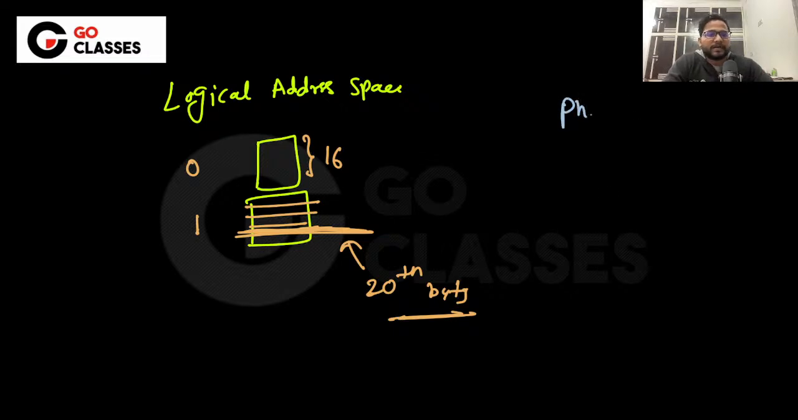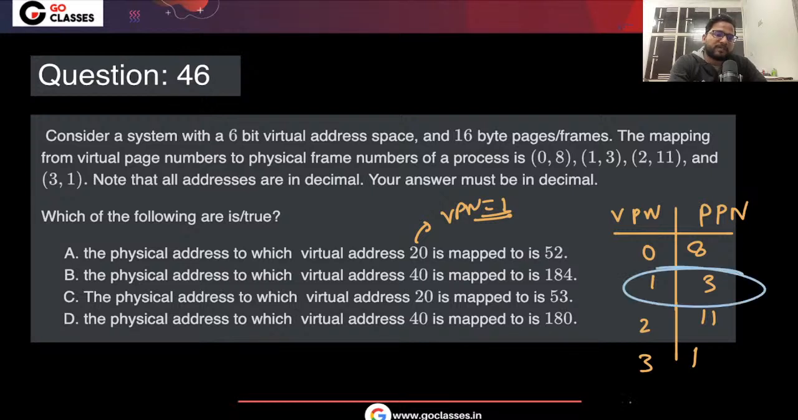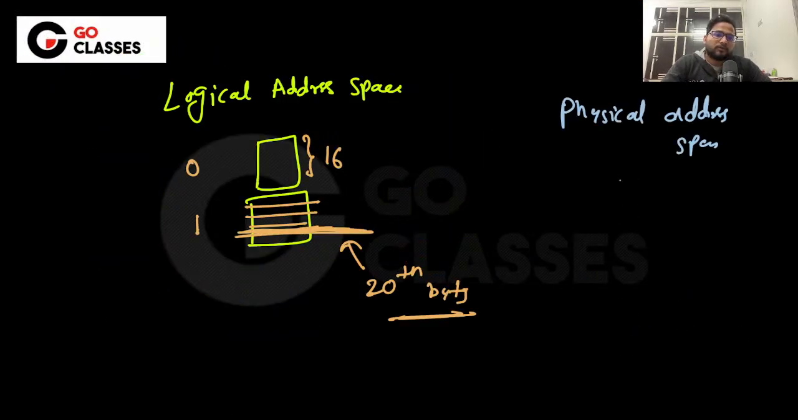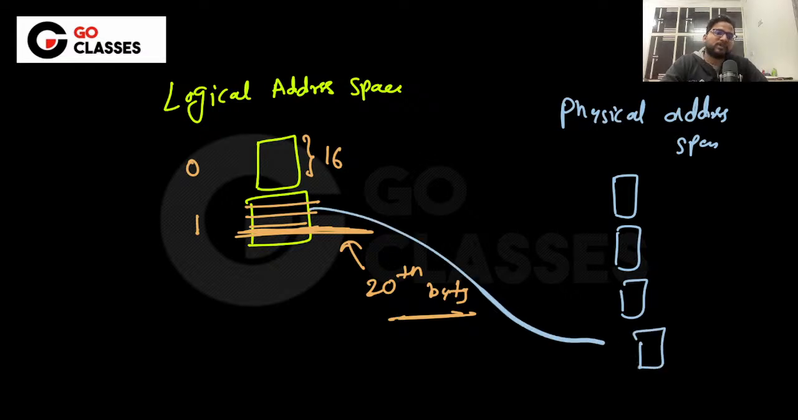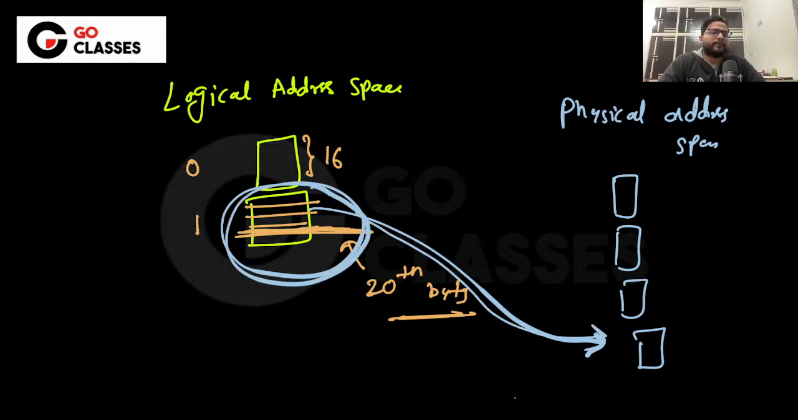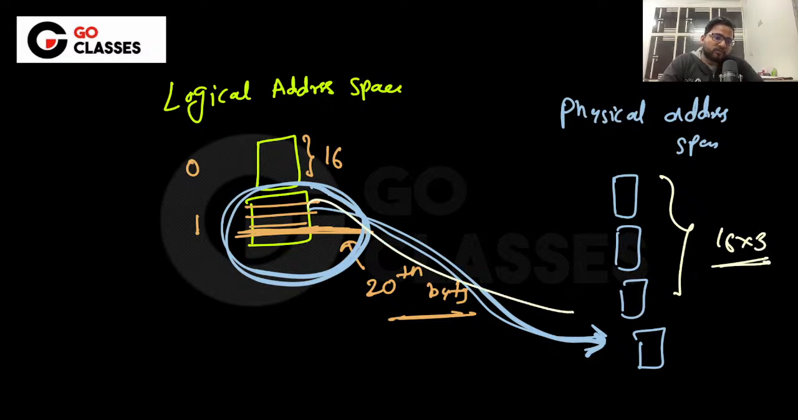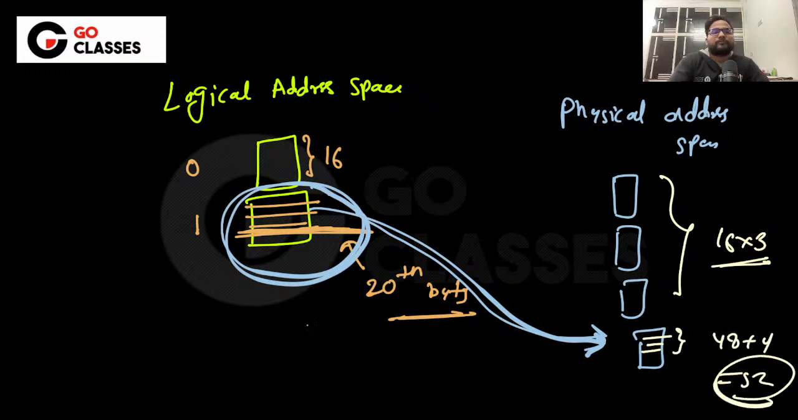And then this is the physical address space. Now this virtual page number 1, as we know, has been mapped to physical page number 3, because of this mapping, which is given in the question. Physical page number 3: 0, 1, 2 and 3. So this whole thing is loaded here as it is. So you will say that you have 16 into 3, 48 bytes above it, and since it is loaded as it is, after 48, 4 bytes more, so 48 plus 4, which is 52. Understood?